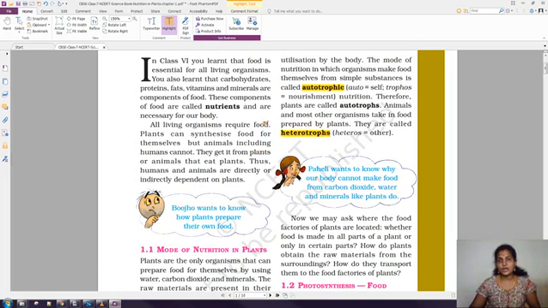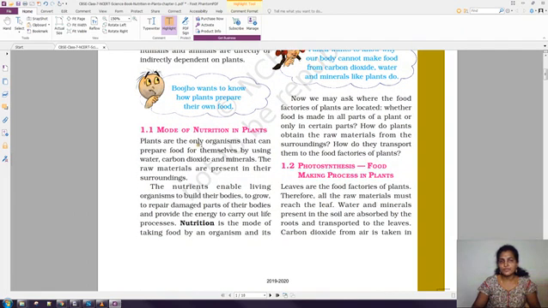So what are all the modes of nutrition here? Autotrophic mode of nutrition and heterotrophic mode of nutrition. So in this autotrophic mode of nutrition, what is the example? We can have plants as an example for this autotrophic mode of nutrition, and in heterotrophic mode of nutrition we can say animals and human beings. Okay.